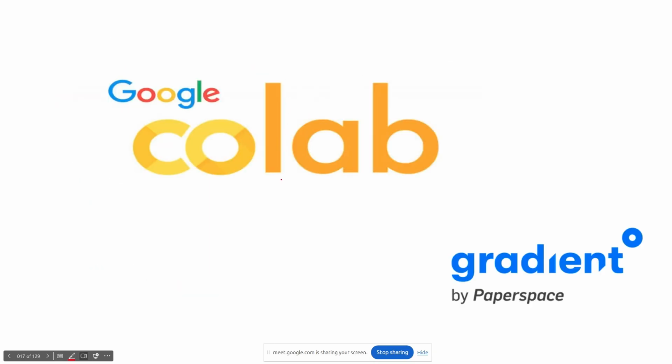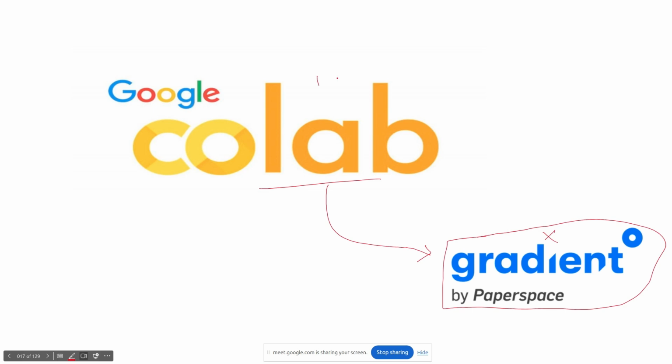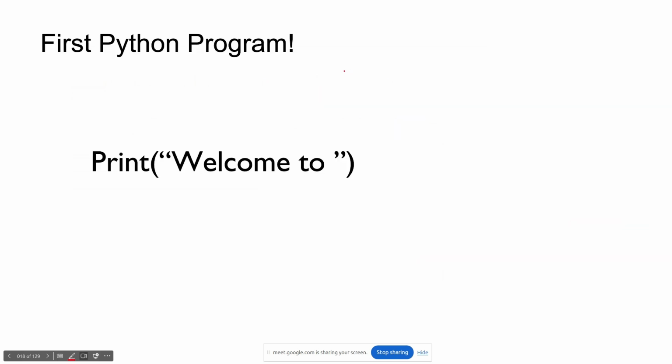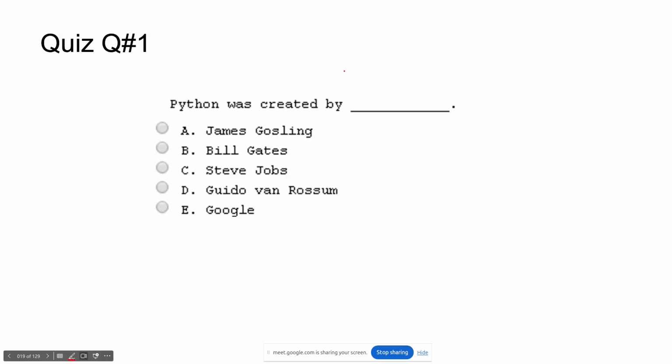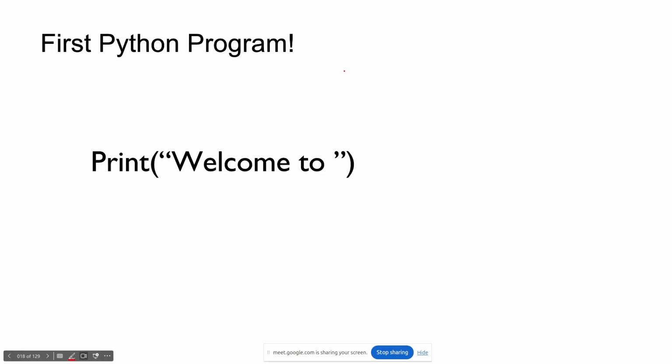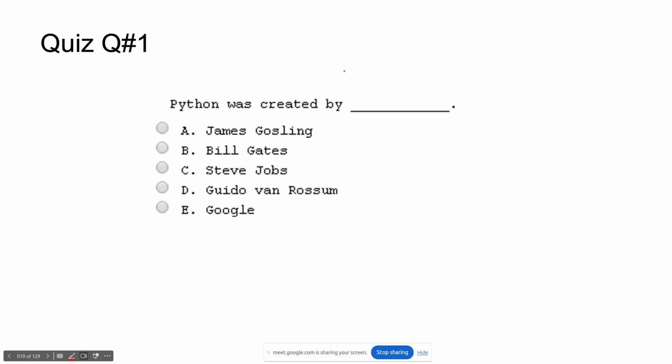Google Colab has one competitor also, which is Gradient. I have not used this, to be frank, but I saw some articles on the internet, so that is why I added this name. If you have interest, you can try it, but I recommend Google Colab. Freely available, you can easily work, right? Okay, now it's time to do some coding, but before that, answer this question.